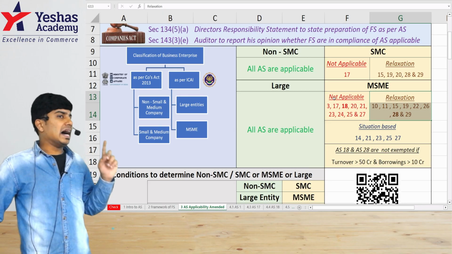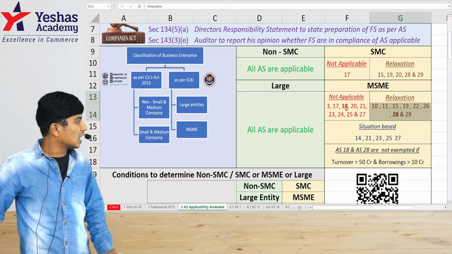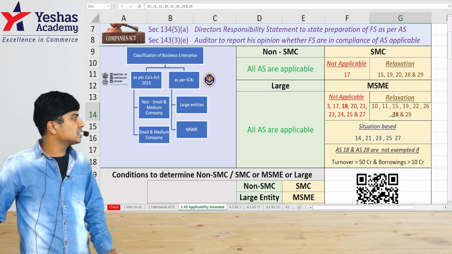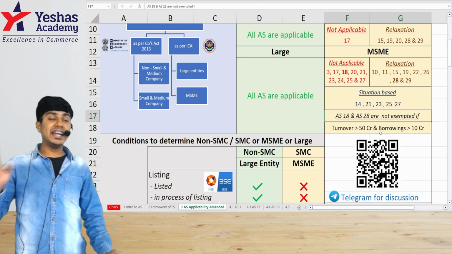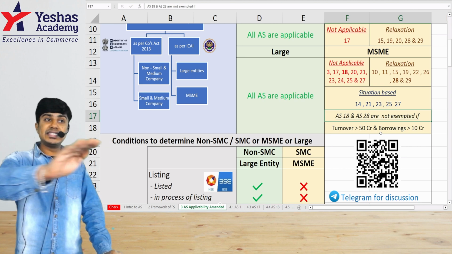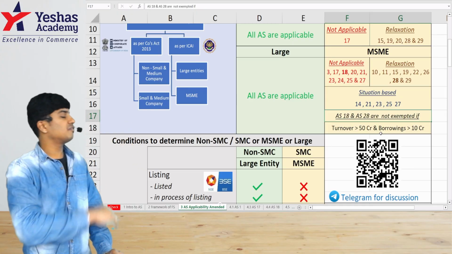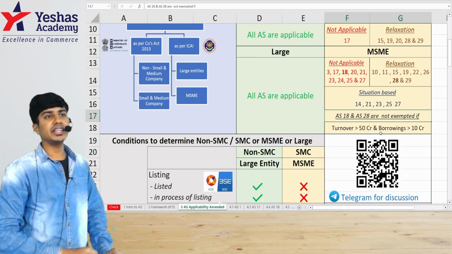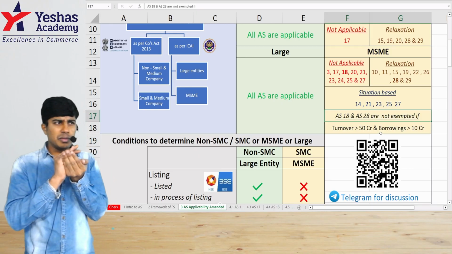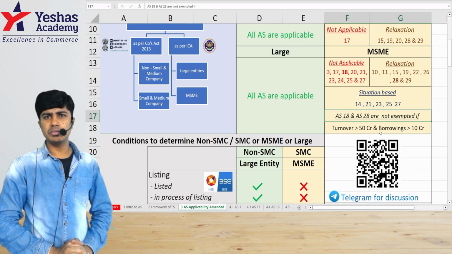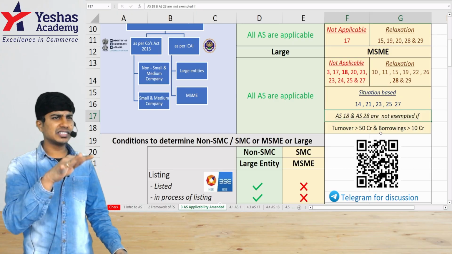But in the amendment, there's something new given with respect to accounting standard 18 and accounting standard 28. They're telling us that AS 18 and 28 are not exempted for an SMC if its turnover is greater than 50 crores or borrowings are greater than 10 crores. You are a small company. Because you are a small company, not all accounting standards are applicable to you. Some standards are exempted, some standards are relaxed.